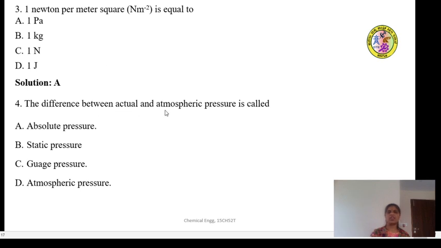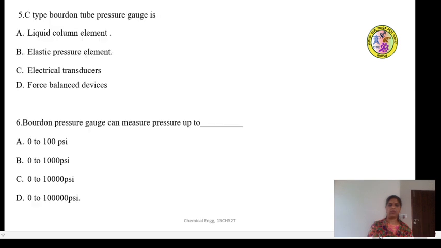The difference between the actual and the atmospheric pressure is called what? I have explained to you the different types of pressure with their definitions and what exactly they are. Can you guess the answer? It is the gauge pressure. Move on to the next question.